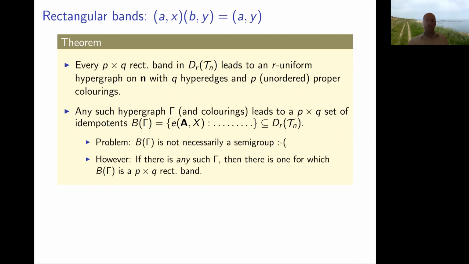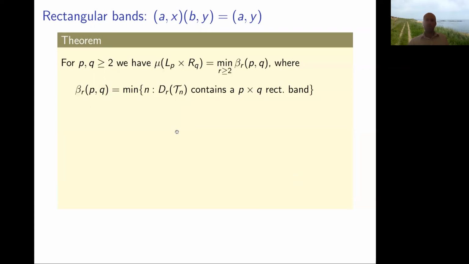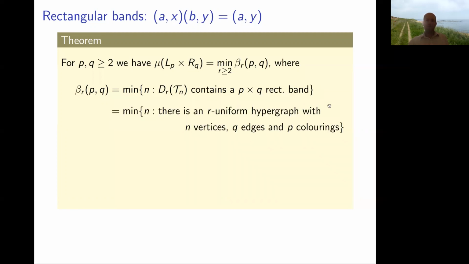So the full summary is that the degree of a P by Q rectangular band is the minimum of a bunch of numbers beta R defined as we did before, which have this alternate interpretation as the smallest number of vertices you need for there to be a hypergraph with the right number of edges and colorings.